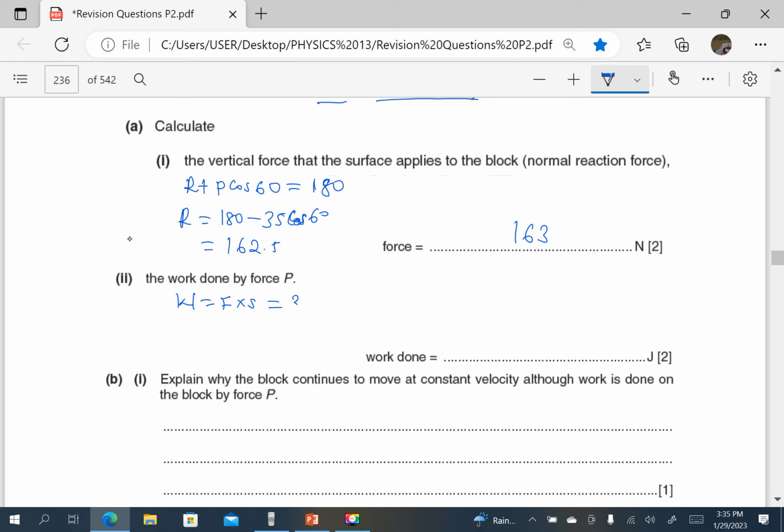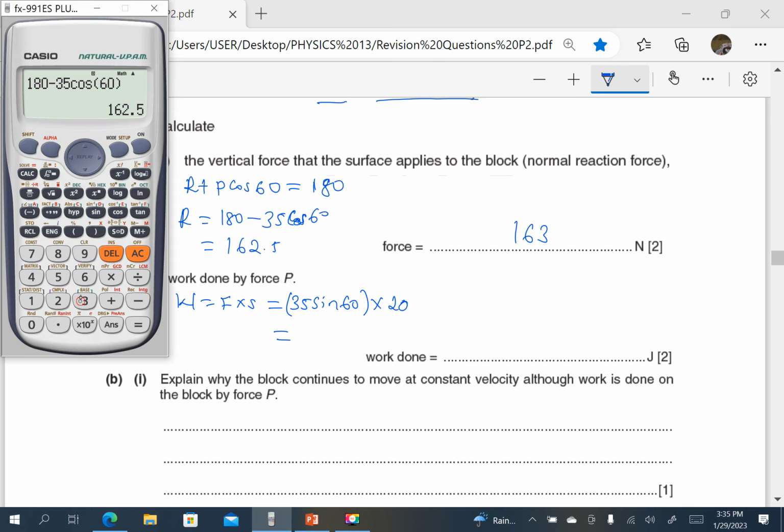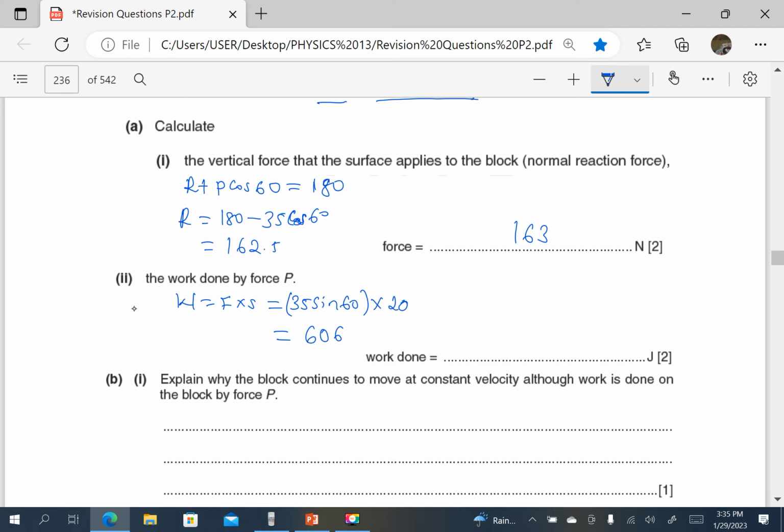And the force is going to be 35 sine of 60 times the distance, which is 20. So just press our calculator. 35 sine of 60 times 20. So that is 606. So I'll write 606.